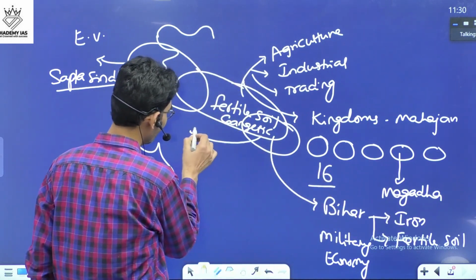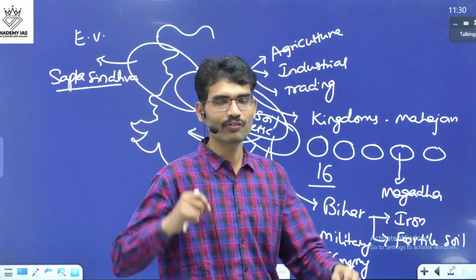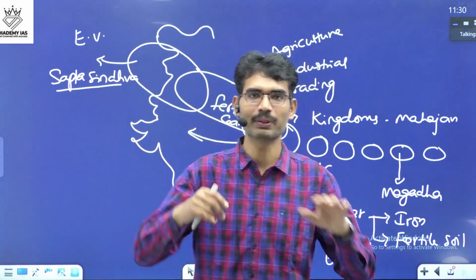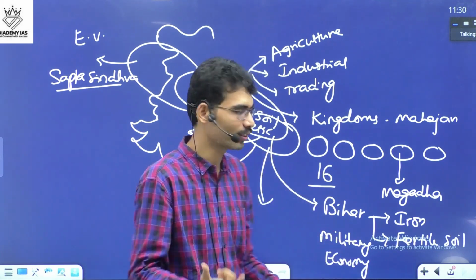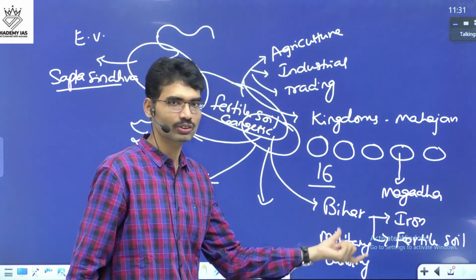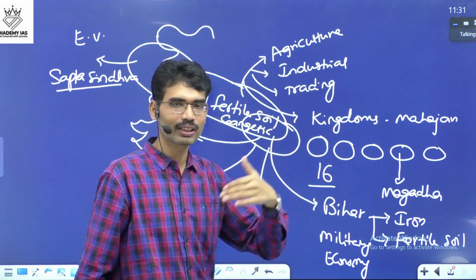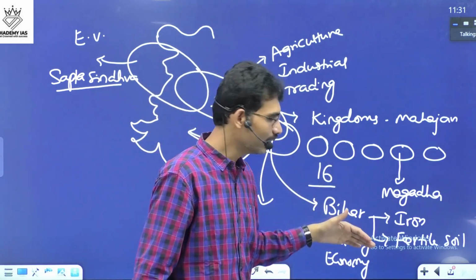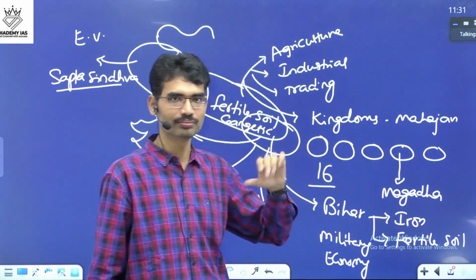Gradually, it expanded in all directions. Now, Magadha, for the first time in history, became a Pan-India Empire. How? The role of geography. It had access to fertile soil, so many rivers, the Ganga River and its tributaries, the hilly region nearby, the Chota Nagpur Plateau, access to iron resources.